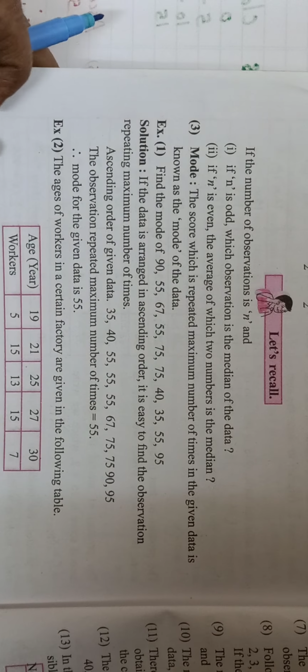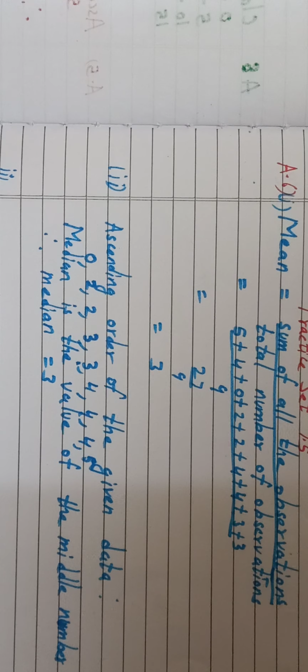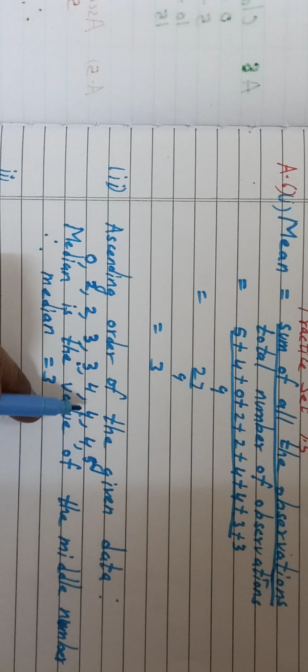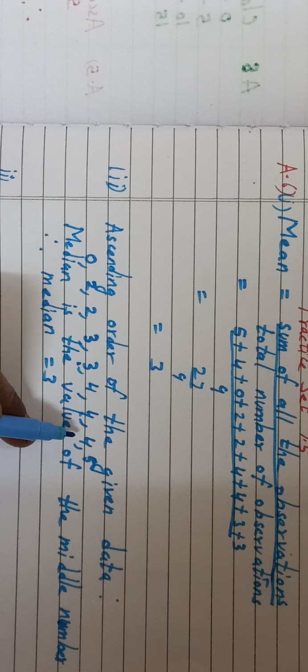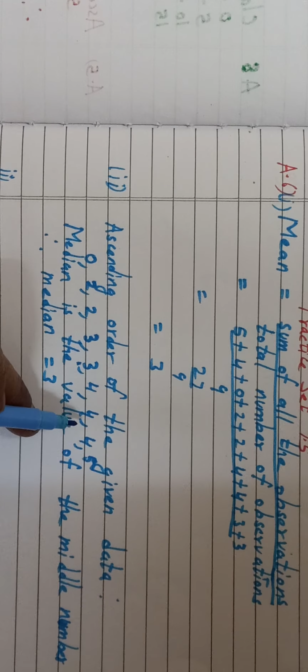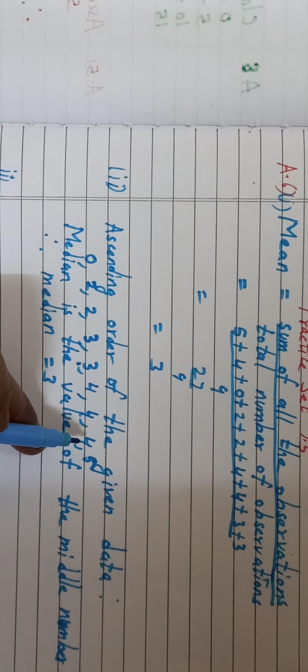Now these are all goals scored by the player. So the maximum frequency of goals is 4, 4 and 4, right? So our mode is going to be 4 because 4, 4, 4 has the maximum frequency. And what is that maximum frequency? Maximum frequency is 3 of the goals 4. So you don't have to get confused. You just have to write maximum frequency of the goals is 4.